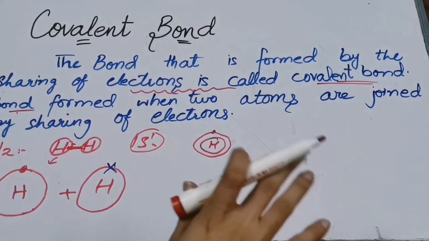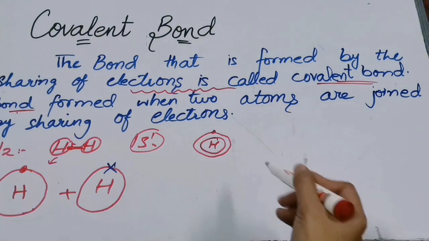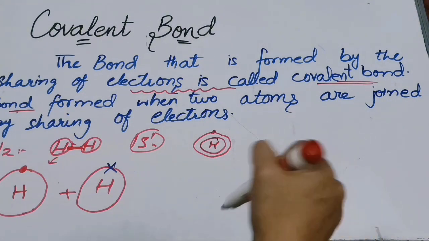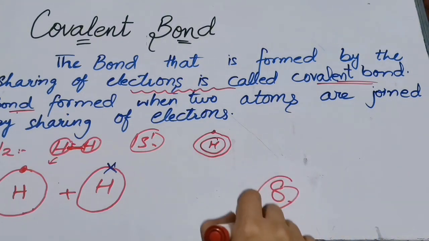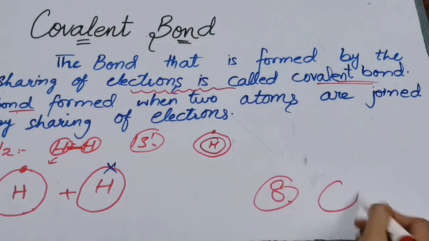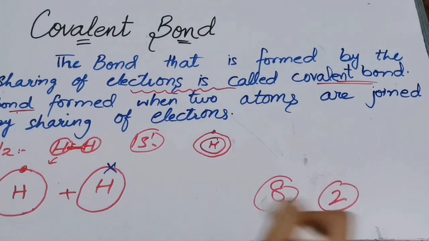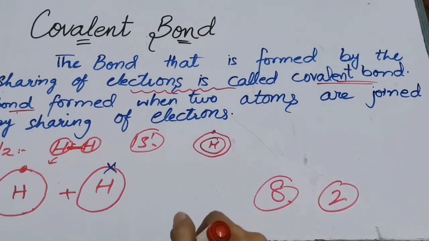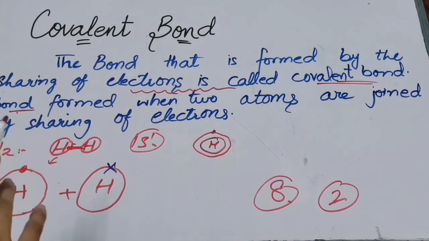In that we said that in octet rule, the atom will acquire 8 electrons in its outermost shell. Right? To attain stability, to attain the noble gas electronic configuration. And according to the duplet, the atom will attain 2 electrons in its outermost shell to attain the noble gas electronic configuration, to attain the stability. So this hydrogen comes in case of duplet rule, as it only needs 2 electrons to complete its valence shell.